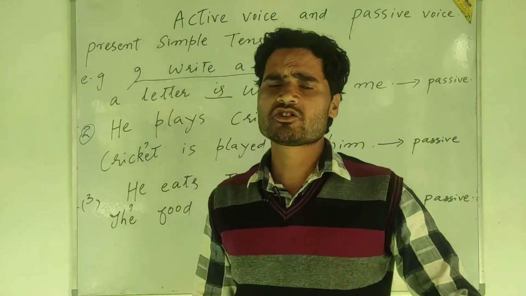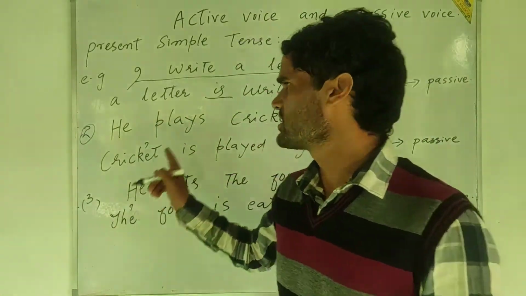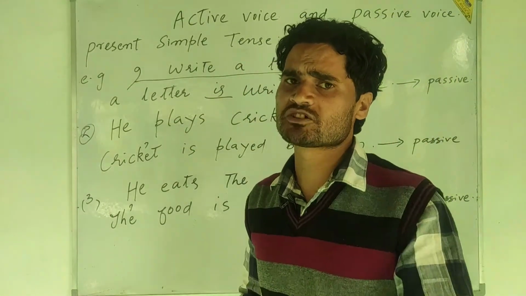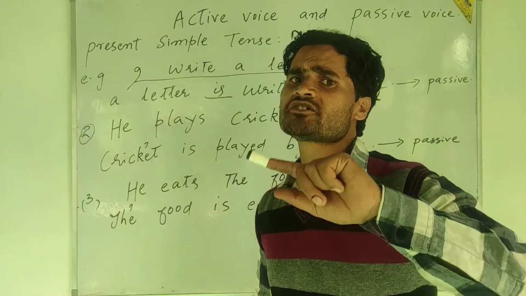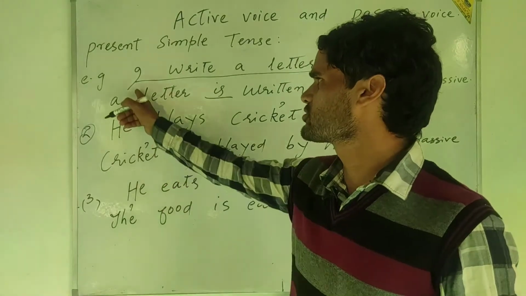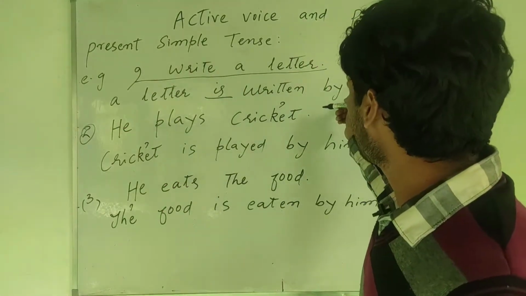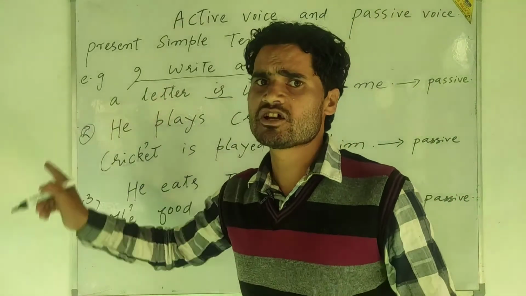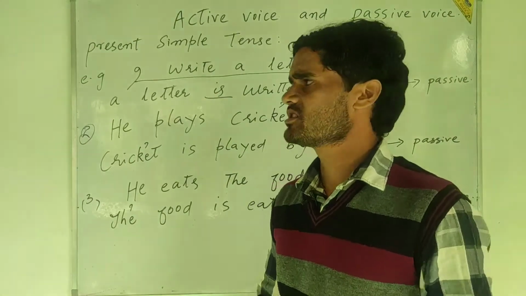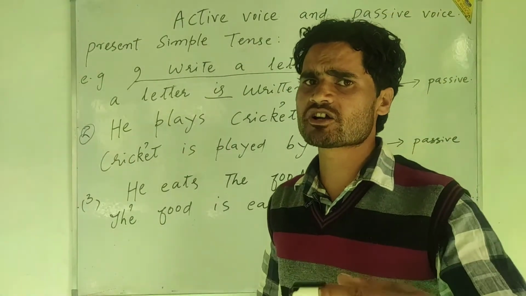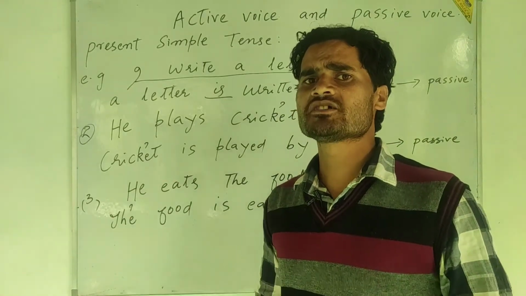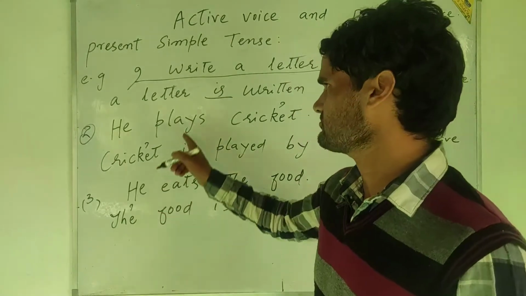Yet another point is to be remembered by you. What is that point? During the transformation of active sentence into the passive one, we find the interchange of subject and object. Interchange, what does it mean? You have to put the subject at the end of the sentence and the object at the beginning of the sentence in passive voices. I will make it clear through the examples, but you have to just remember it orally that there is also the interchange of subject and object in the formation of passive voices.